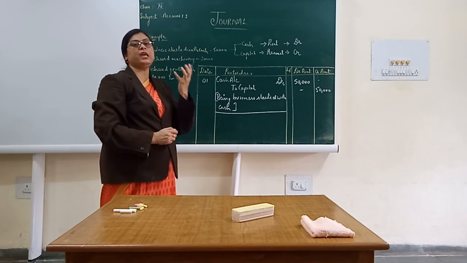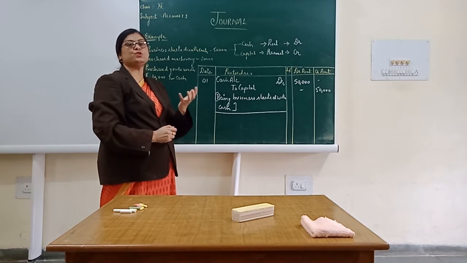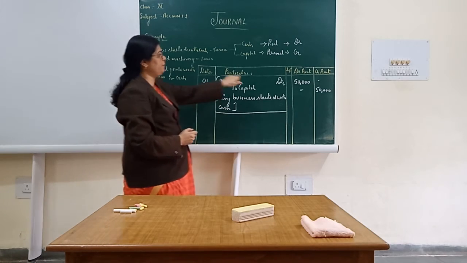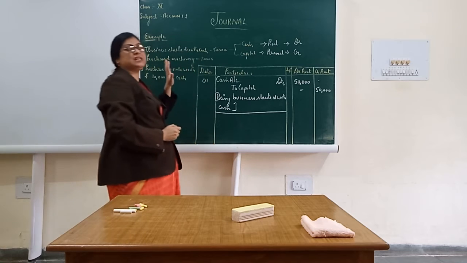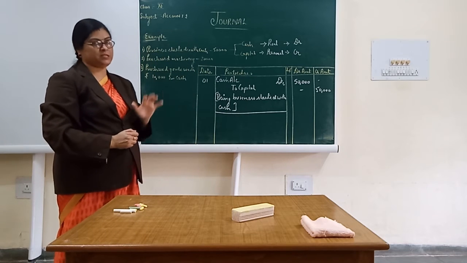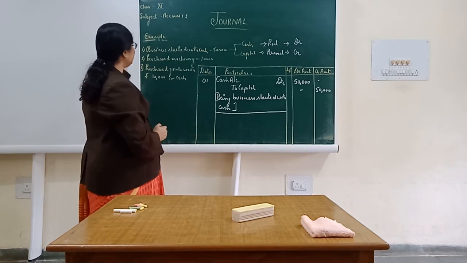That used to be equal. The weightage used to be equal. Cash account debited 50,000 to capital account 50,000. This particular entry is completed.